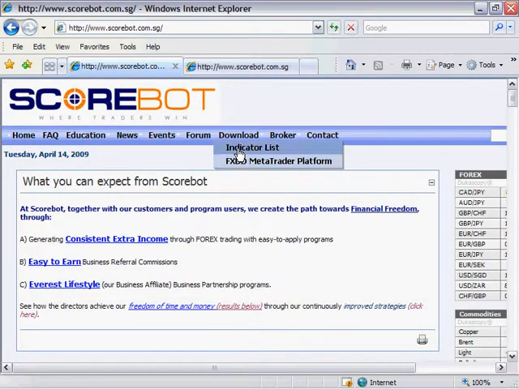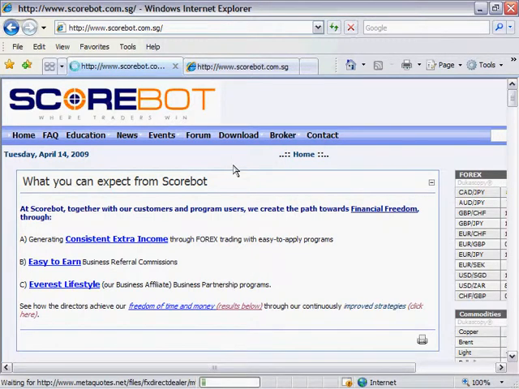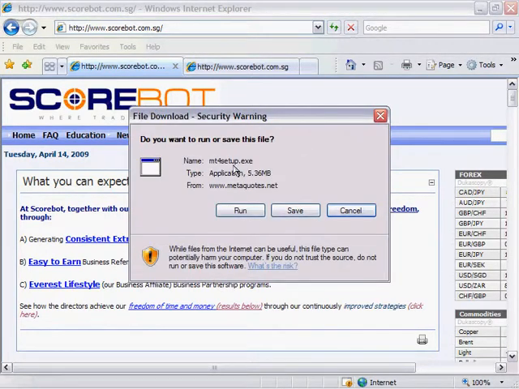Now if you download a demo account from here, there is a very quick and straightforward download information pop-up box for you to save. You can always save it on the desktop or onto a special folder that you pre-create.